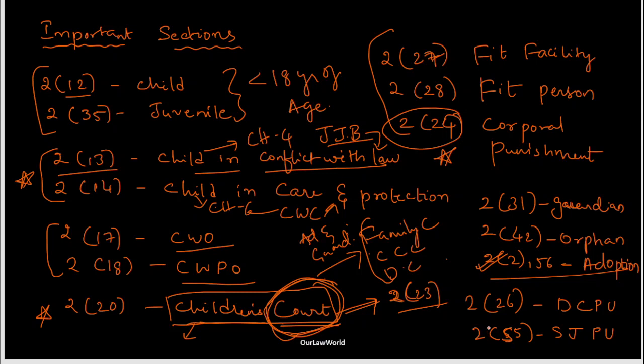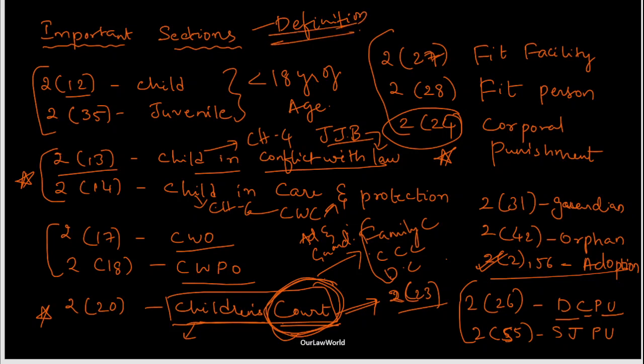This is one of the important sections and one of the important chapters in the Juvenile Justice Act. The next and last two sets of sections which you have to remember in the definitions part are 2(26) and 2(55), where 2(26) defines the district child protection unit, and 2(55) is regarding the special juvenile police unit. So this is about important sections under the definition part.